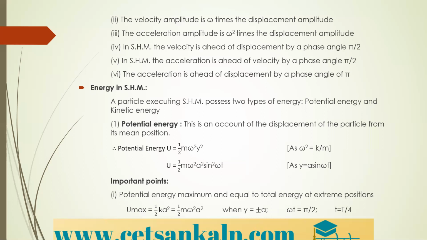Next, this potential energy is maximum and equal to the total energy at the extreme positions. So what is the condition there? U max, that is the maximum potential energy, is equal to half K a square, which is equal to half m omega square into a square, because K value is m omega square, as you can see from the above line. This happens when y is equal to plus or minus a, omega t is equal to pi by 2.